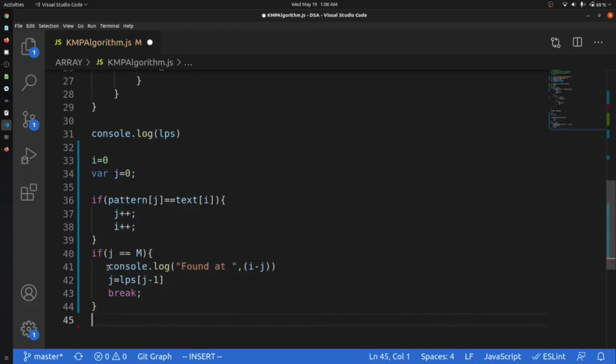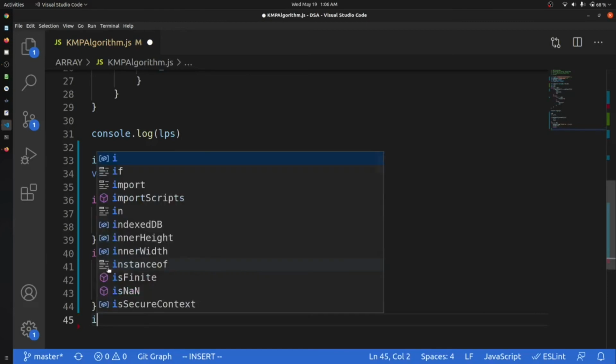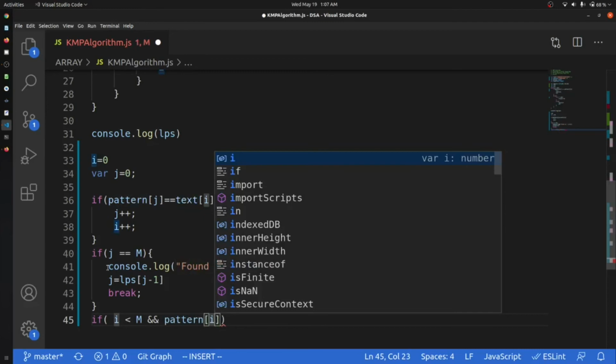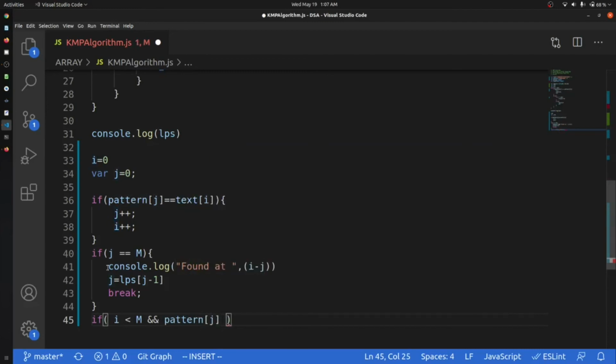Okay, and now we will check if i is less than n and pattern at j is not equal to text at i.